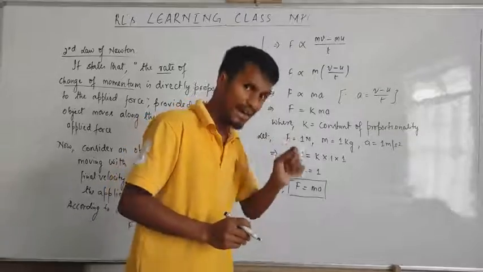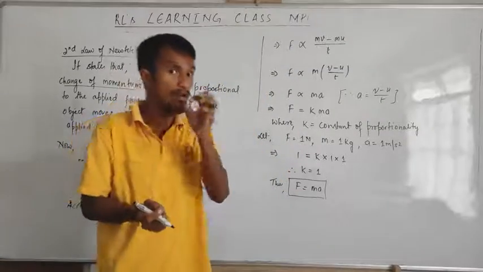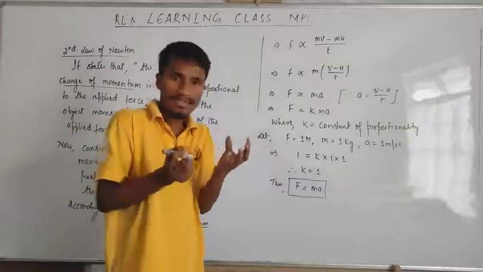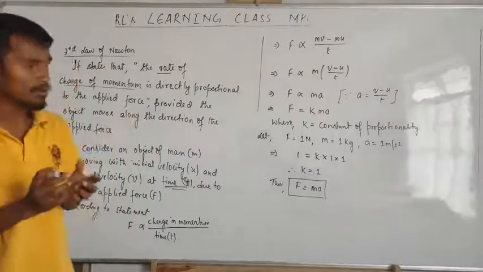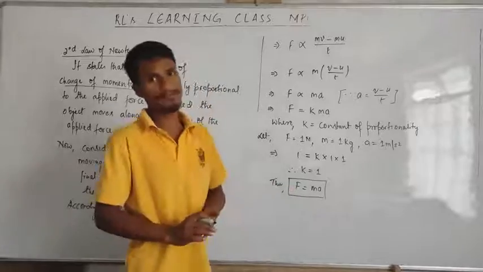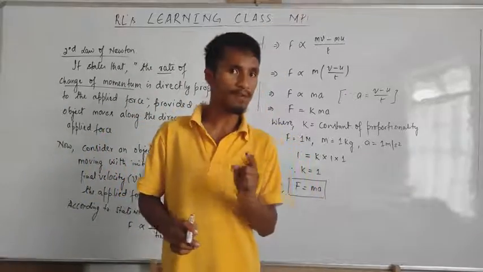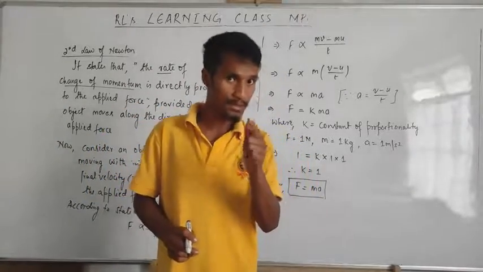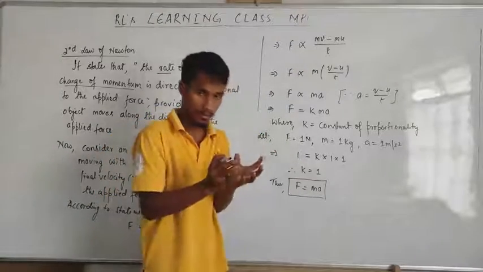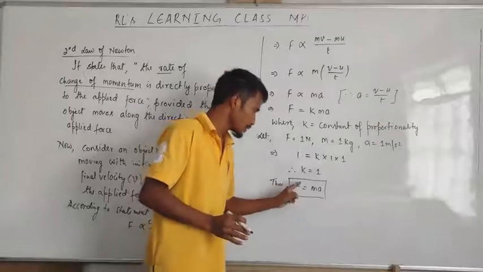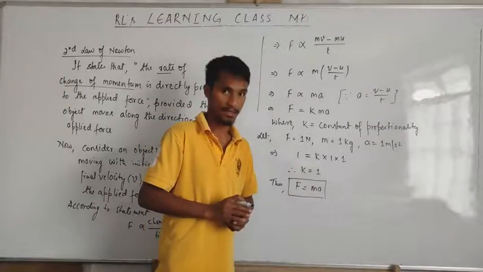Second law, magnitude of force, meaning the value of force, how much force it is. What is the amount of force? The second law gives the amount of force. Now remember, this holds good only for unit mass and unit acceleration.